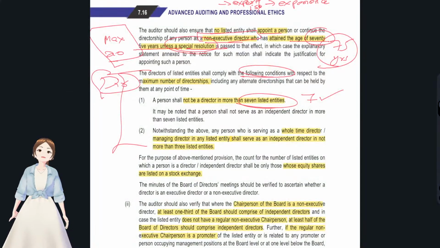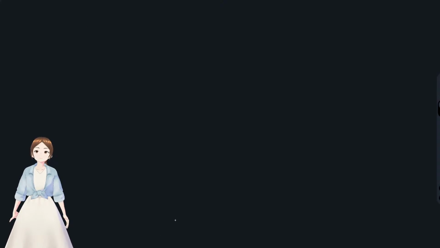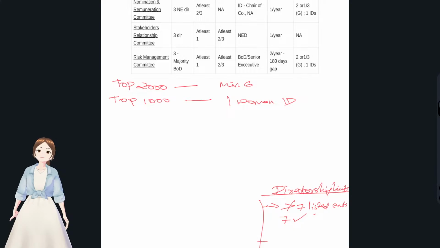Okay, and a person who is working as a whole-time director or a managing director in any listed entity shall serve as independent director in not more than 3 listed entities. If a person is a whole-time director or managing director, not only in our company but in any listed entity, then with regard to independent directorships, not more than 3 listed entities. 3, no problem, you could do that.